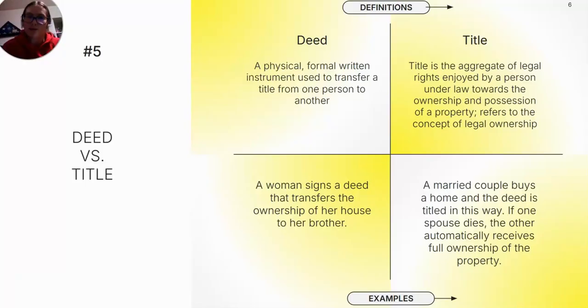Deed versus title. A deed is the physical, formal, written instrument used to transfer a title from one person to another. So an example would be a woman physically signs a deed that transfers the ownership of her house to her brother. The title is the aggregate of legal rights enjoyed by a person under law towards the ownership and possession of a property. It simply refers to the concept of legal ownership. For example, a married couple buys a home and the deed is titled in this way. If one spouse dies, the other automatically receives full ownership of the property.